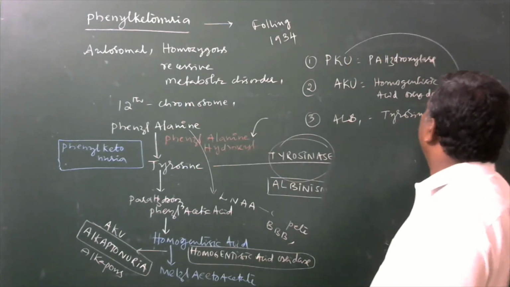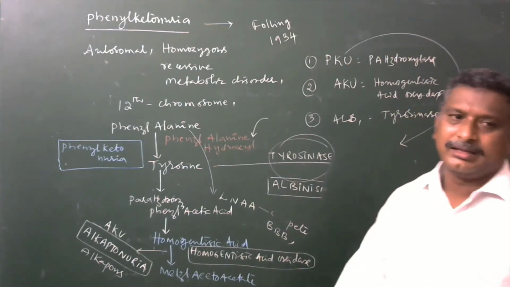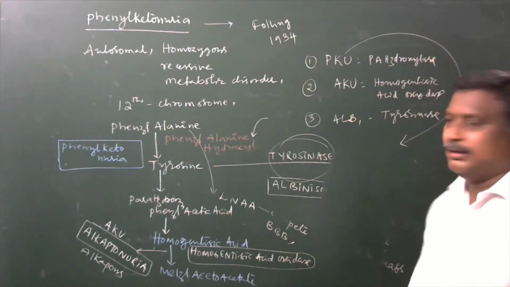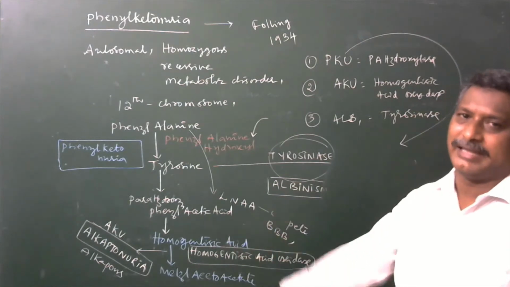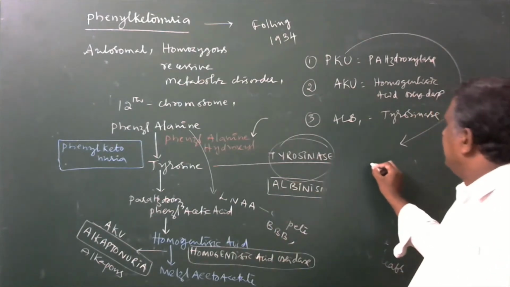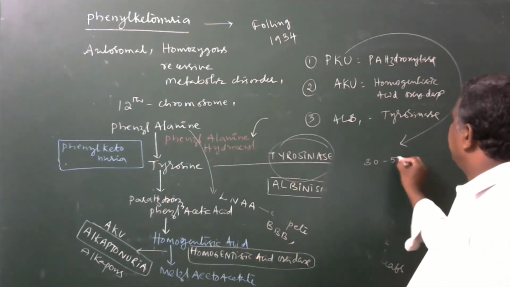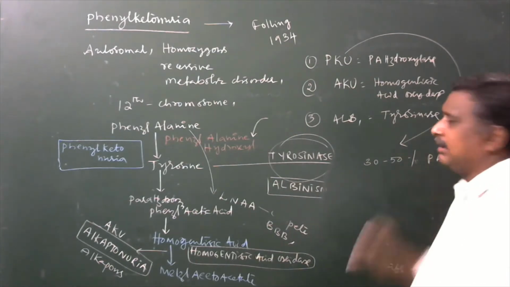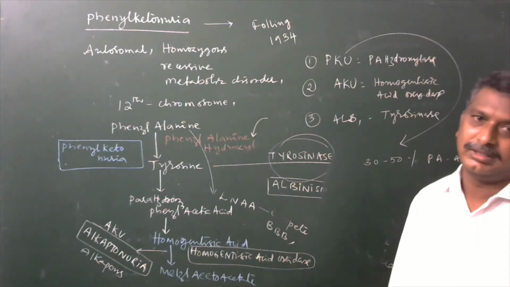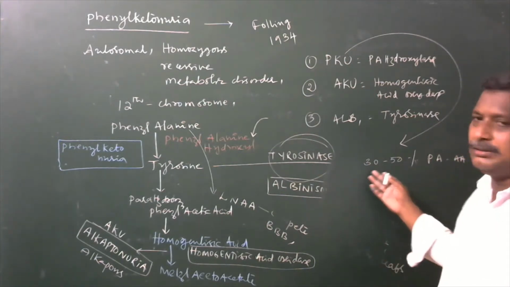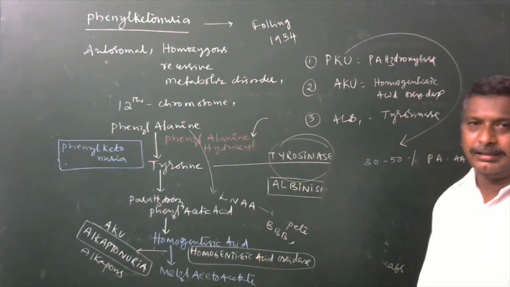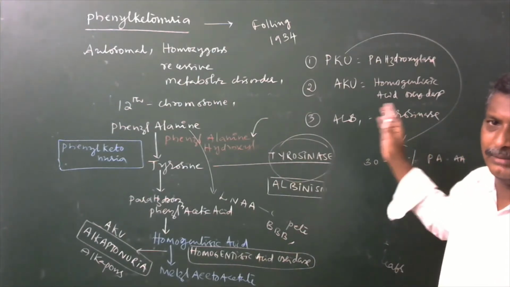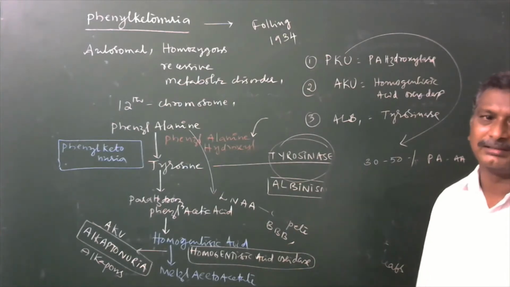Especially in phenylketonuria, the affected babies are born normally, but within a few weeks of time, the phenylalanine amino acid concentration will be more. So nearly 30 to 50 times higher phenylalanine levels appear in their body fluids, even in the plasma of their blood.